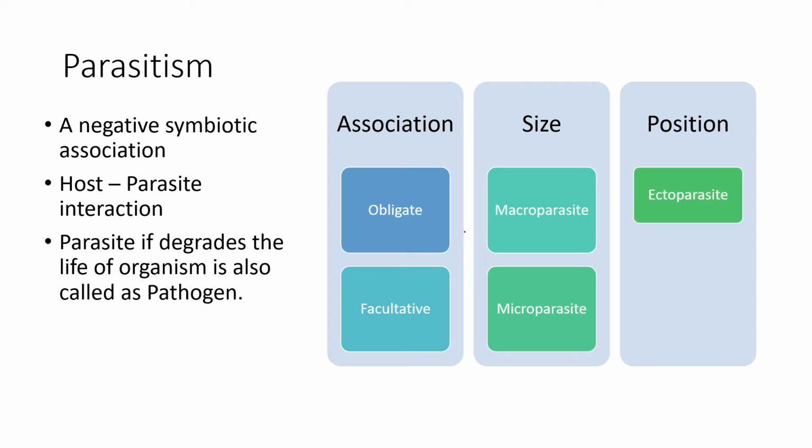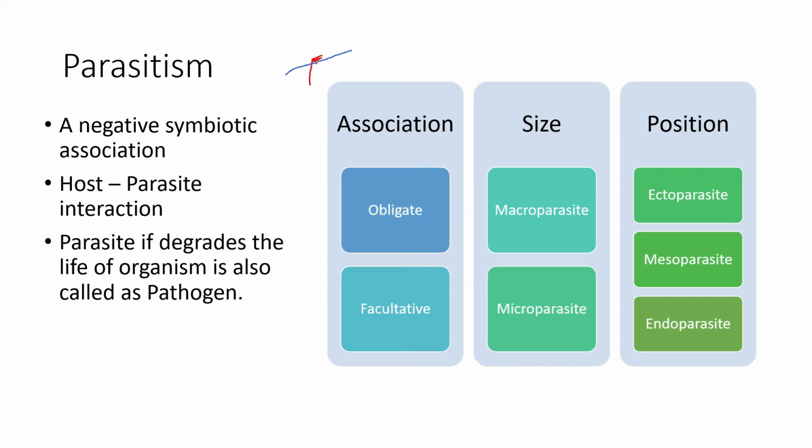Then comes position. It could be ectoparasite. Ectoparasites are the parasites that are found on the outside of the body. Then there are mesoparasites. Then there are endoparasites. Now mesoparasites are the kind of parasites that are found on the body surface. Mesoparasites stick to the surface of the host, then slowly intervene and get inside the skin and become endoparasites. So they are initially ectoparasites, but slowly get inside the skin or the outer layer of the organism and become endoparasites. So that sort of interaction is called mesoparasite.